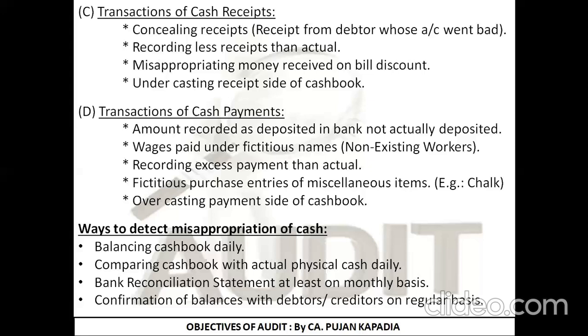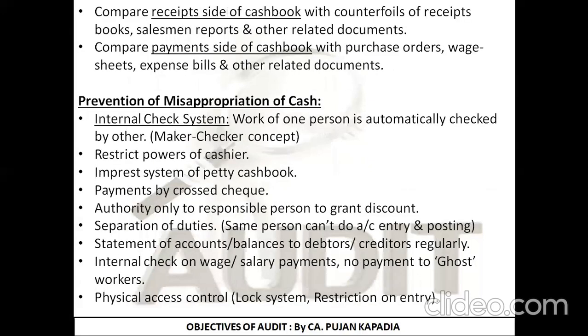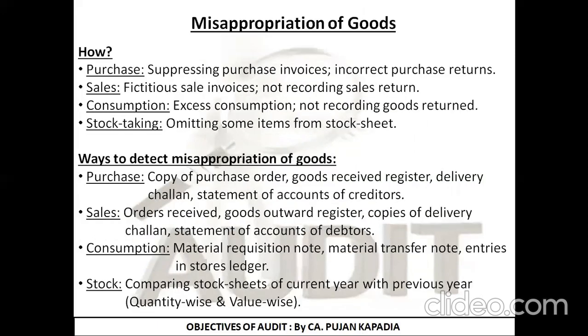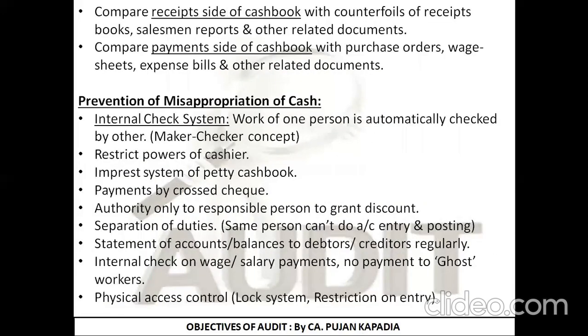Well, I hope you have gone through this. So basically, this is about how cash embezzlement occurs. Second is how we can detect that the cash is misappropriated. Moving ahead, we can compare the receipt side of the cash book and the payment side of the cash book. Now the most important point: how we can prevent the misappropriation